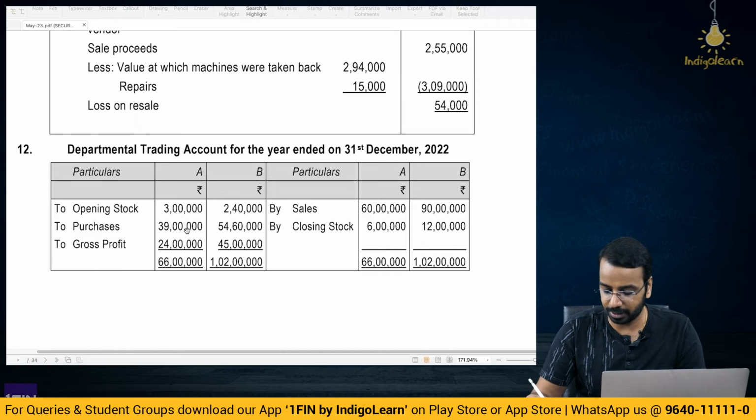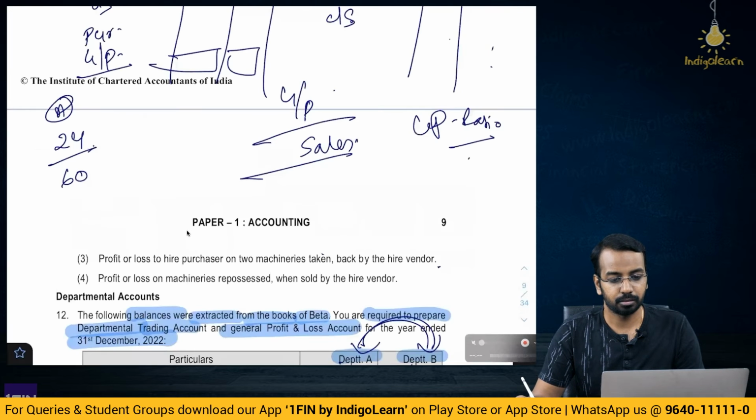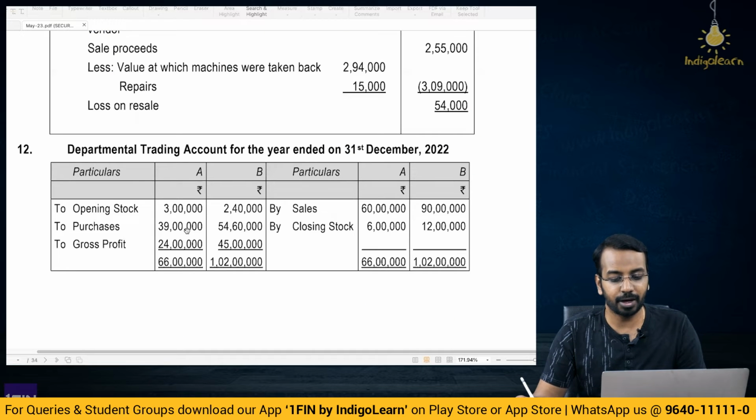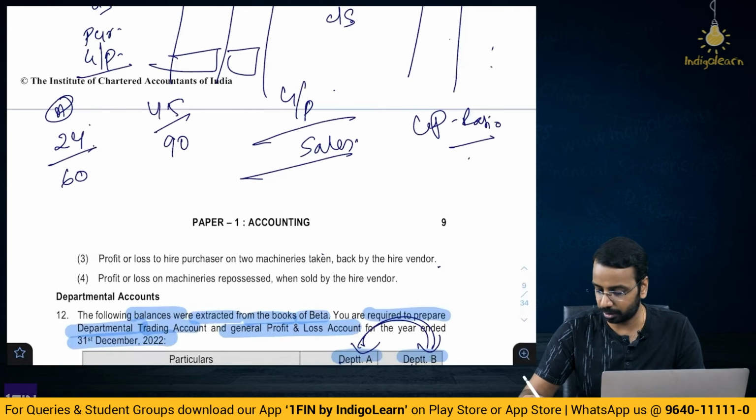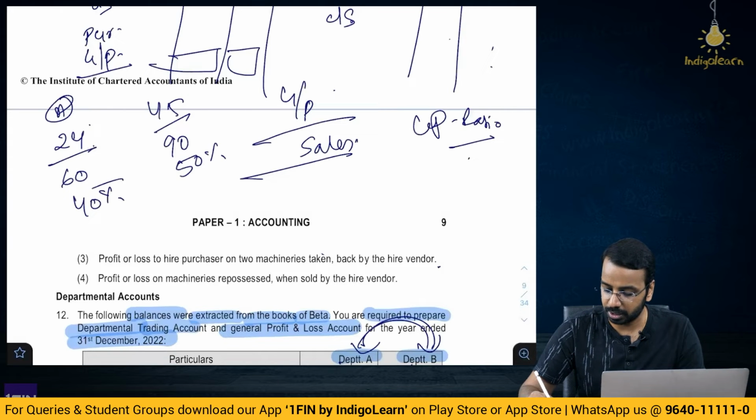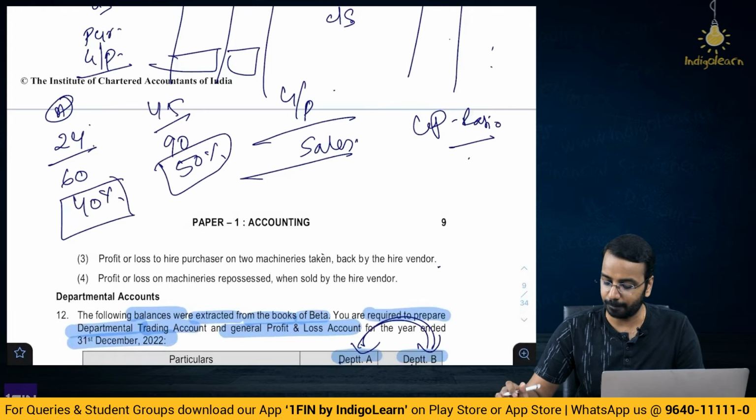Now what is the percentage of profit? 24 lakhs divided by 60 for A, and 45 divided by 90 lakhs for B. So 24 by 60 is how much? 40%. 45 by 90 is how much? 50%. This is on the sale value.